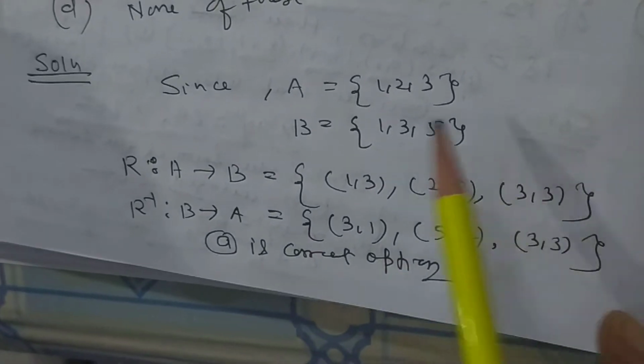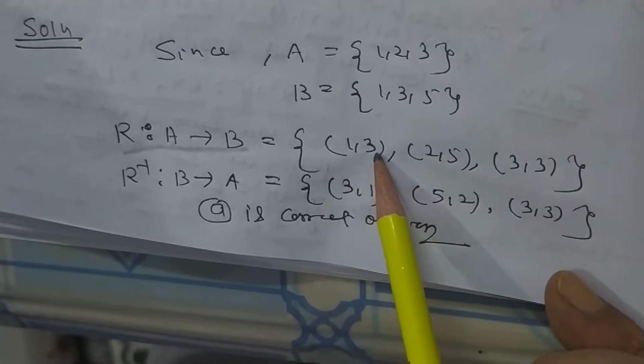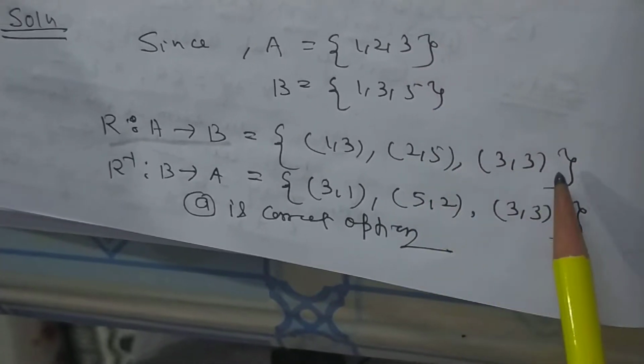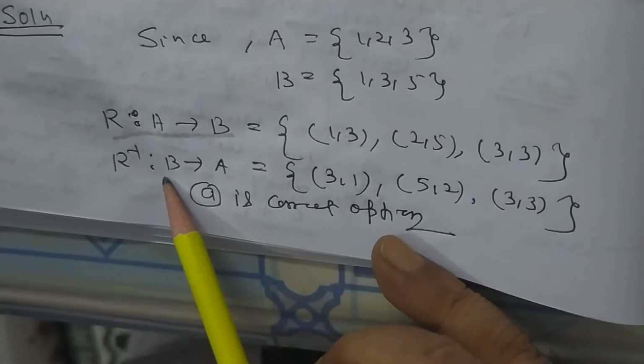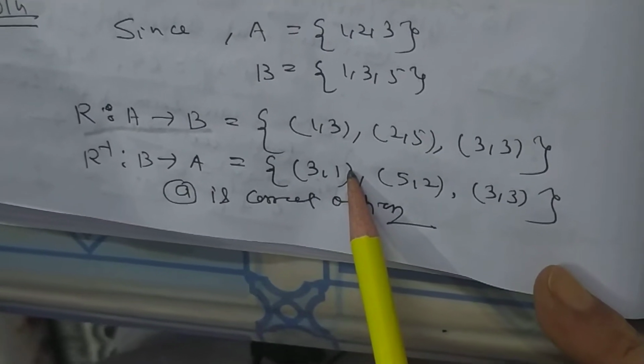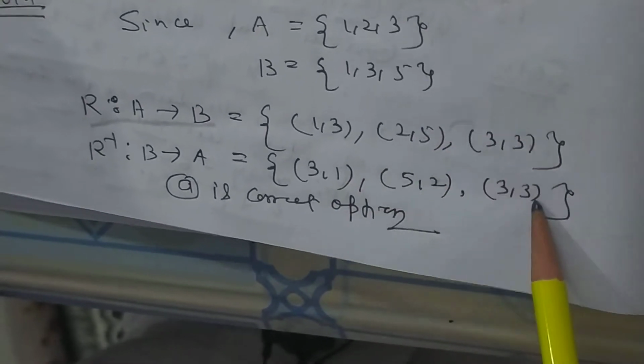B is {1, 3, 5}, and R is a relation from A to B. 1 is associated with 3, 2 associated with 5, and 3 associated with 3. So R inverse will be 3 associated with 1, 5 associated with 2, 3 associated with 3.